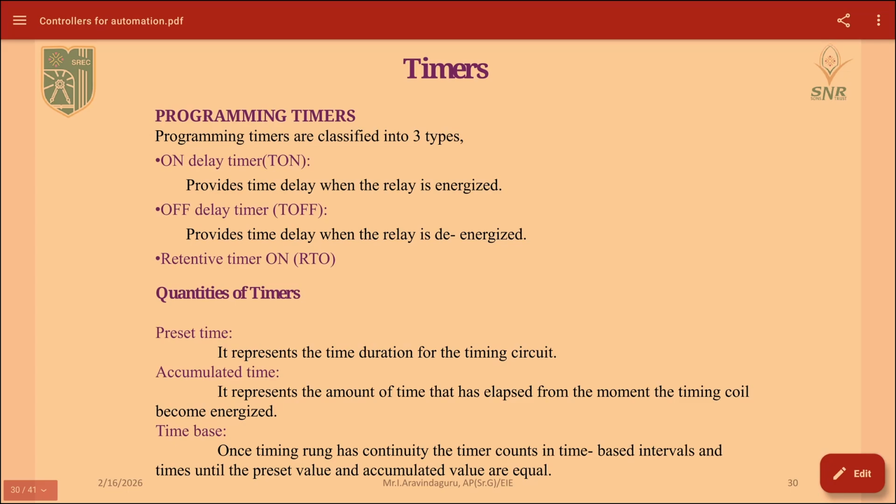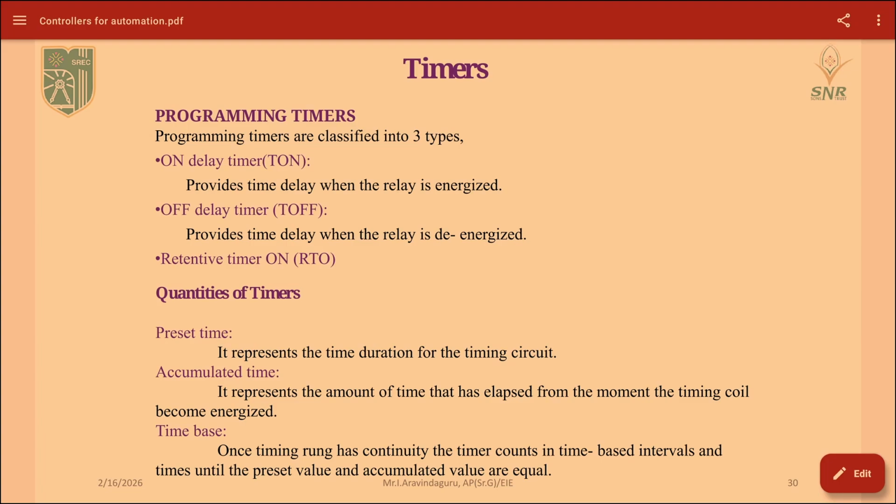Then the next important topic in PLC programming, in the ladder diagram, is timers. A timer is nothing but using a timing operation to control a process. For example, if you want to switch on a motor after 10 seconds or after 1 minute, we can set the timer time in our timers. After the delay seconds only, the output will get triggered over here.